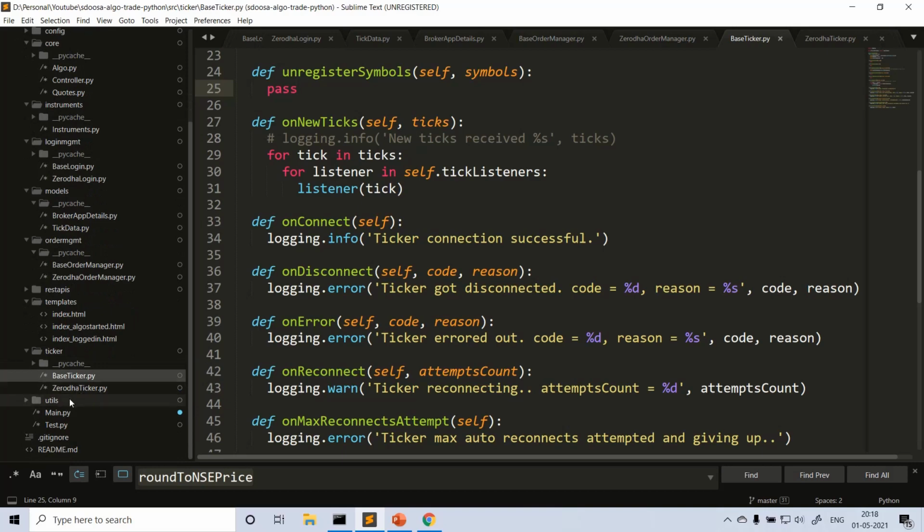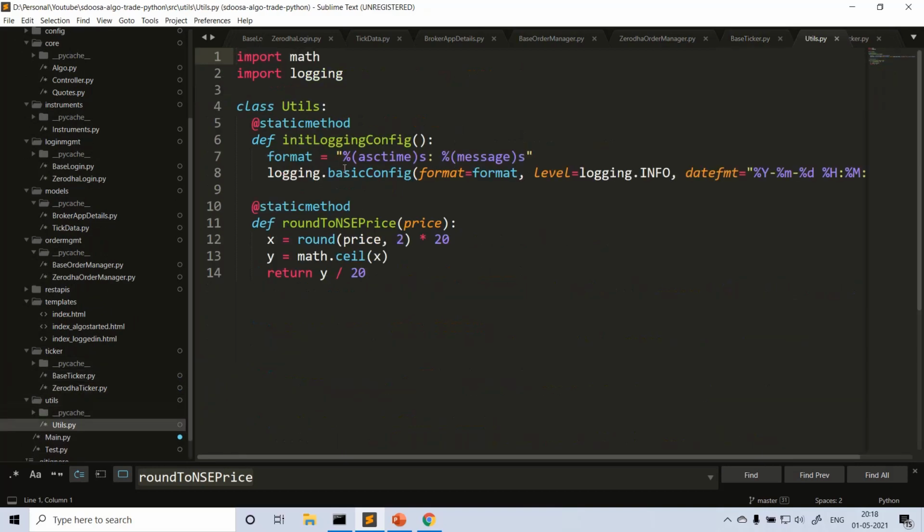So that's how it is. And then utilities. Here I also converted these utilities into a class, and inside this class generally we don't need to create an instance of utils, right? So that's why I'm just writing a static method. What is a static method?